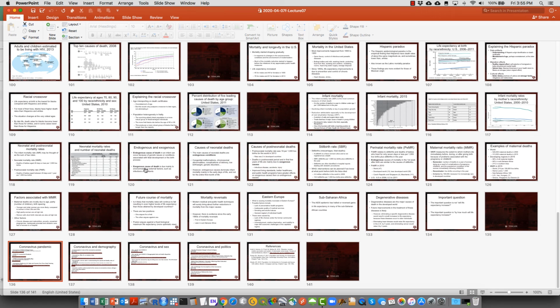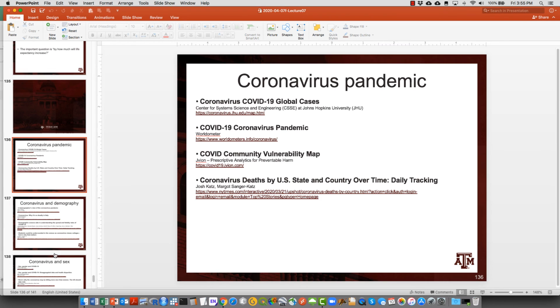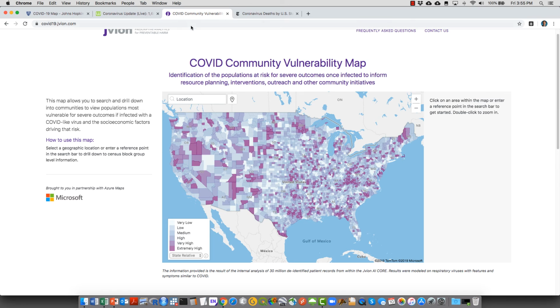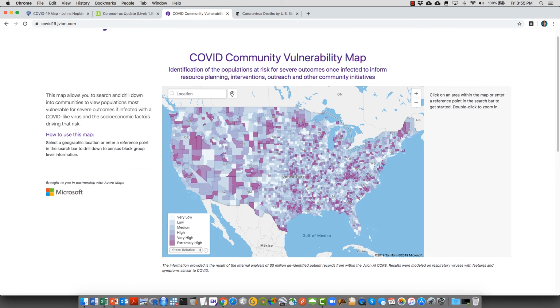The third website that I wanted to show was this one here, and the fourth one, this one. So just go back to the internet, and here, this is the COVID community vulnerability map.